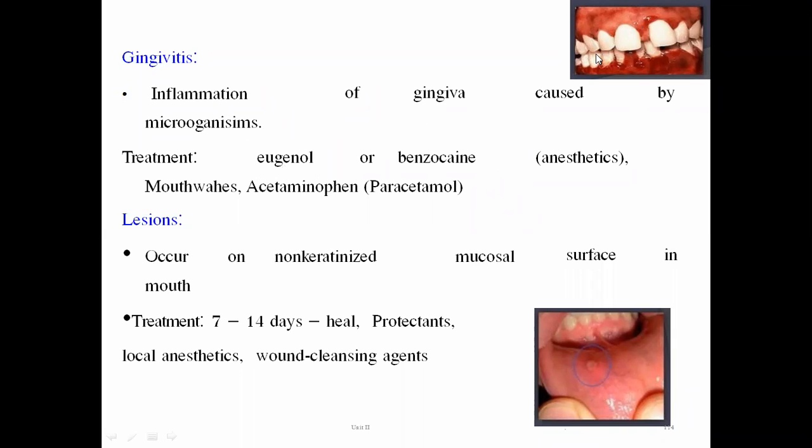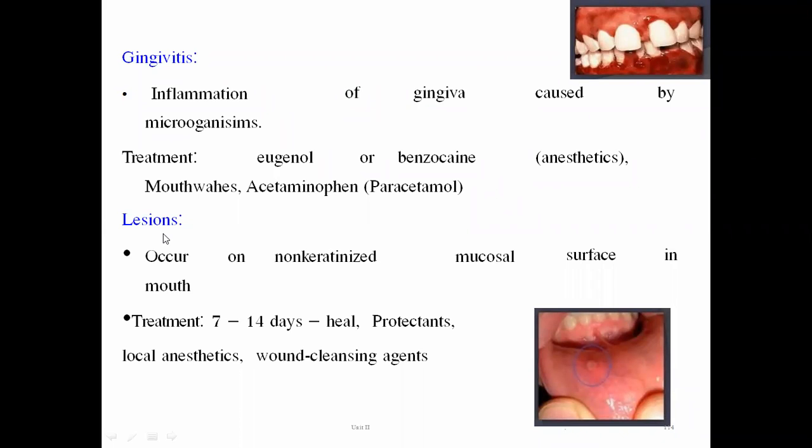Anesthetic means, in order to avoid continuous pain in that region, we are going to give anesthesia, that is benzocaine, or we can rinse our mouth with mouthwashes, or we are going to treat that person with a painkiller, NSAID, that is acetaminophen, or we can treat that person with paracetamol as an analgesic.